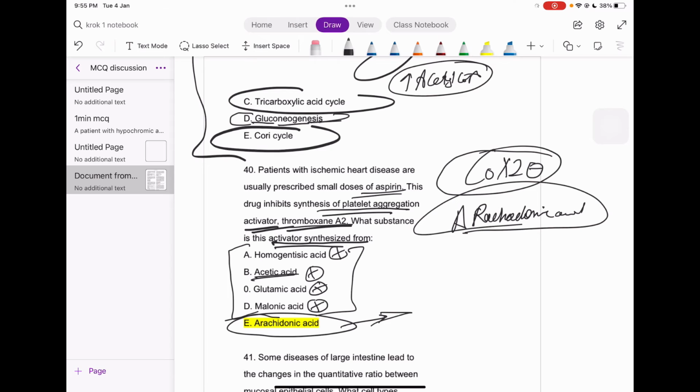Why should this kind of acid? The word acid is the only thing which may confuse you, I feel, because in pharmacology these are the only few acids which are derivatives of COX. Like, see, arachidonic acid, right? It gets broken down by COX to form what? Prostaglandins, right? So that is what it is. That's it.